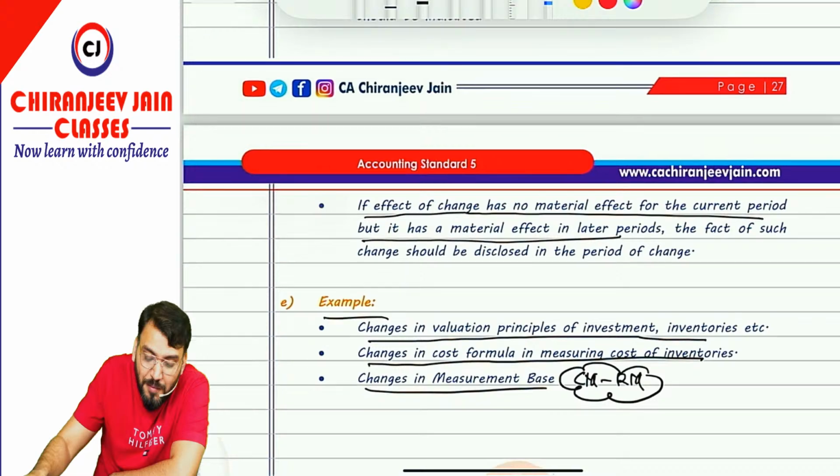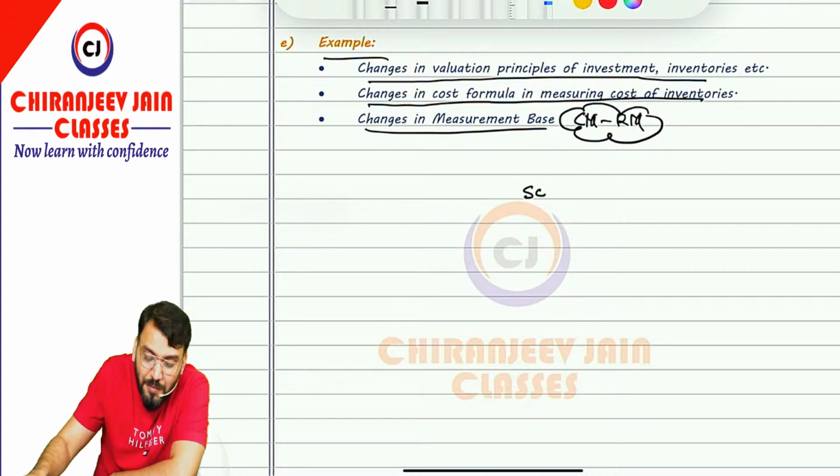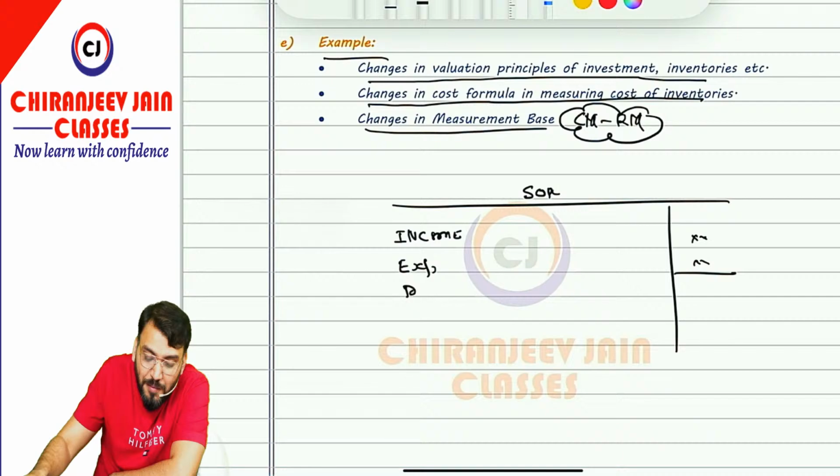So this becomes our AS5. Now if I show the presentation of SOPL, just try to understand. First we write down all income. In this we write down revenue, then other income, then we write down all expense. Correct. This is known as profit before exceptional item, extraordinary item, prior period item and tax.